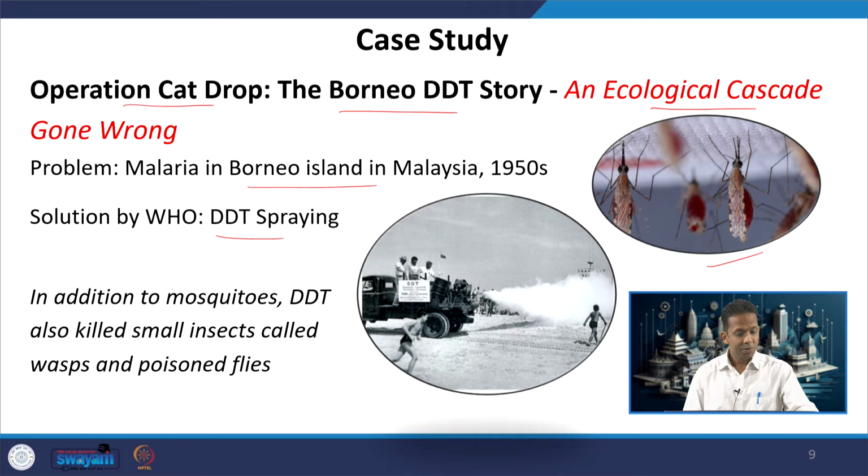So, what happened when this DDT was sprayed on that island's village? In addition to mosquitoes, it also killed other small insects such as wasps, and it also poisoned some flies, because flies and wasps also inhaled DDT. You can see from this picture, which is just a representative picture, how DDT sprays are done in open areas.